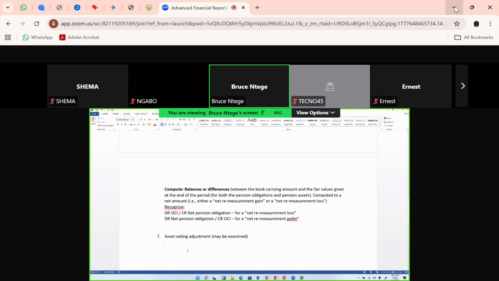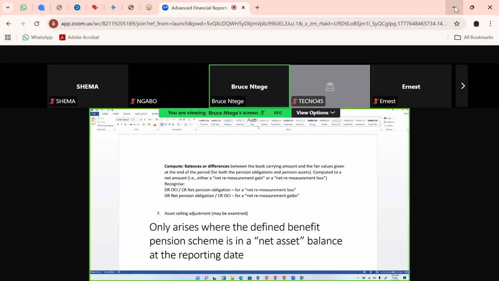So here, we shall say that this only arises where the defined benefit pension scheme is in a net asset position or balance at the reporting date, as the figure for the pension asset is bigger than the figure for the pension obligation.